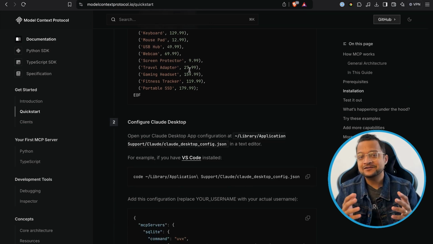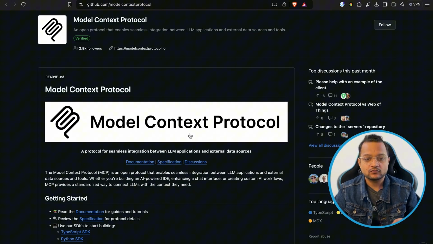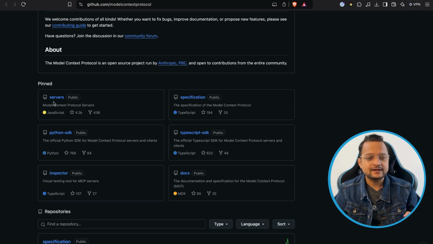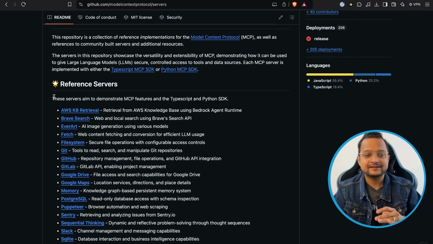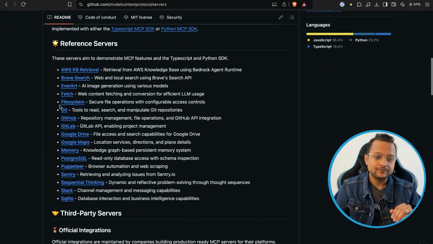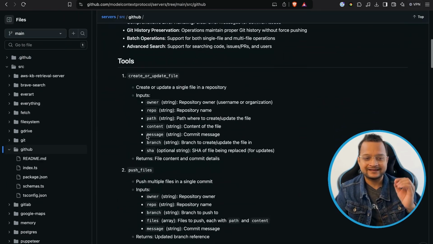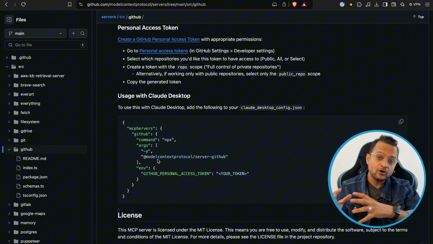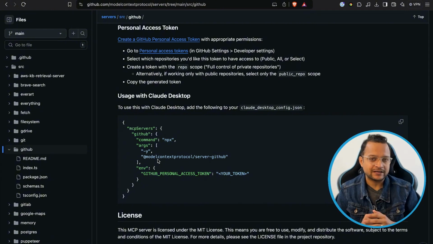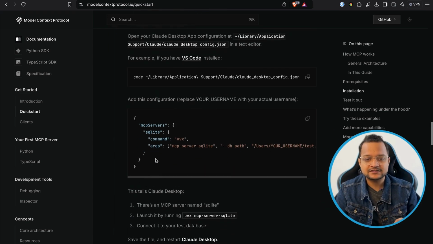And to see what servers the MCP supports, you can visit the GitHub repository. So just click on this GitHub repository, and here on this Model Context Protocol GitHub, you will find another repository for servers. This repository is the one where you will find the things you can connect with this MCP. Right now, we are going to focus on this GitHub section also. So just go on the GitHub, and if you scroll down a bit, you will find this configuration to put on your configuration of the Claude desktop application. But how do we put this and where? For that, you need to go back to the documentation and scroll down.